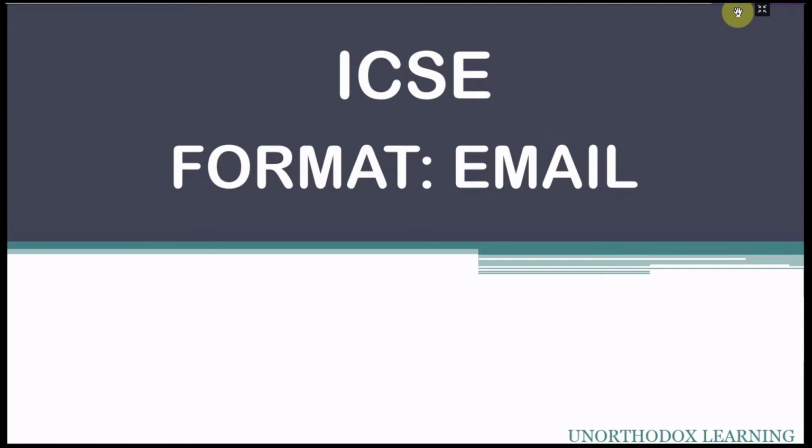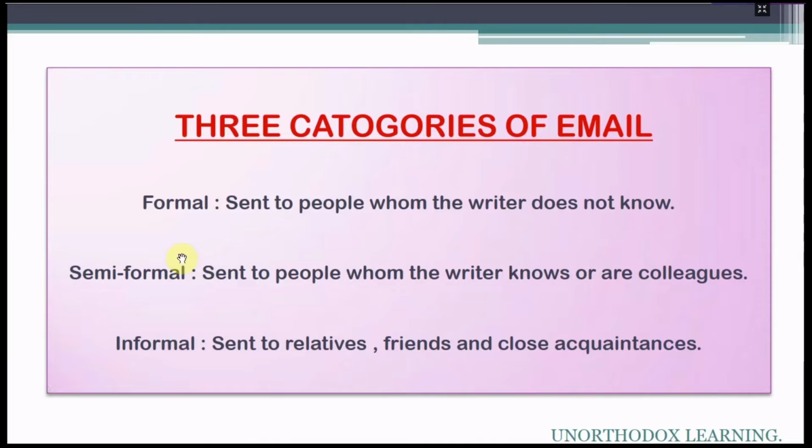Emails are grouped into three categories. First is formal, second is semi-formal, and third is informal. Formal is sent to people whom the writer does not know. Semi-formal is sent to people whom the writer knows or to colleagues. And informal is sent to relatives, friends and close acquaintances, means familiars. So this is how we divide email into three categories.